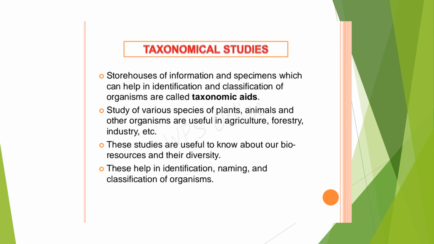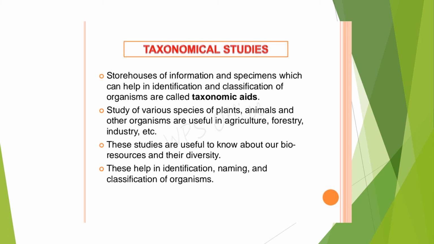So now what we are going to learn is about some taxonomical studies. How are we concluding that this particular animal or this particular plant belongs to this group or this species? How are we doing this? For that we use certain model organisms. A model organism means an organism which is already discovered and named, and it is kept as a preserved material to help in identifying other organisms.